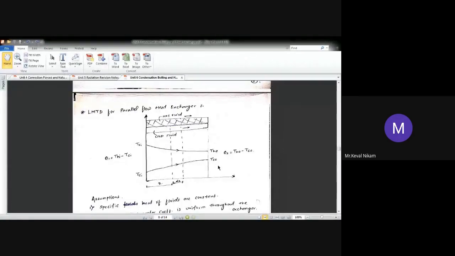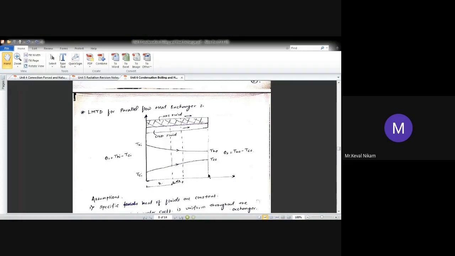Okay. Now what do you mean by theta? Theta 1 is the temperature difference THI minus TCI, and theta 2 is the temperature difference THO minus TCO. So theta 1 and theta 2 are the temperature differences at the inlet side and at the outlet side. Okay. Now I have told you about parallel flow, when both the fluids, that is hot fluid and cold fluid, move in the same direction, this direction as well as this direction.